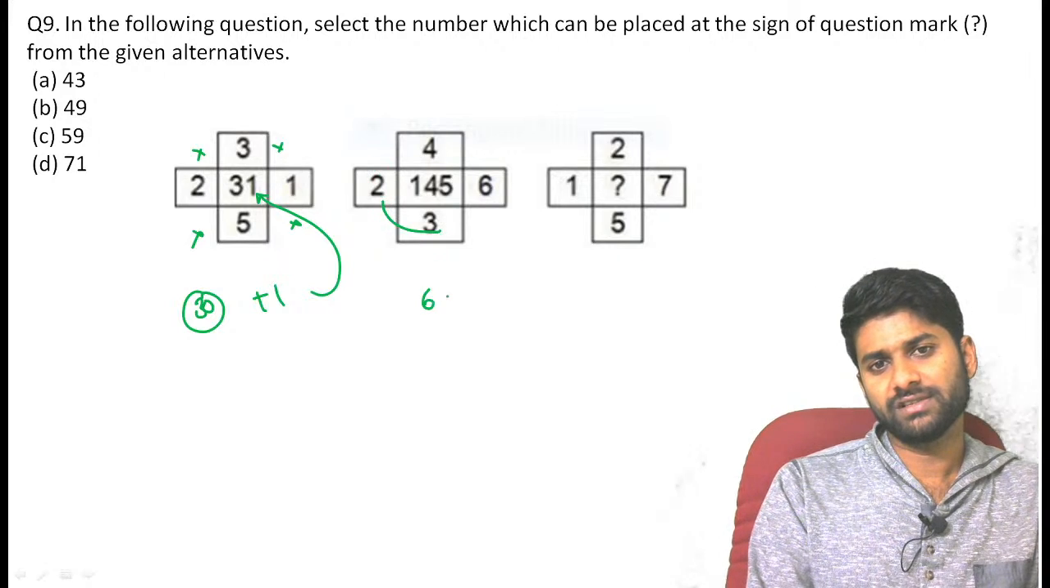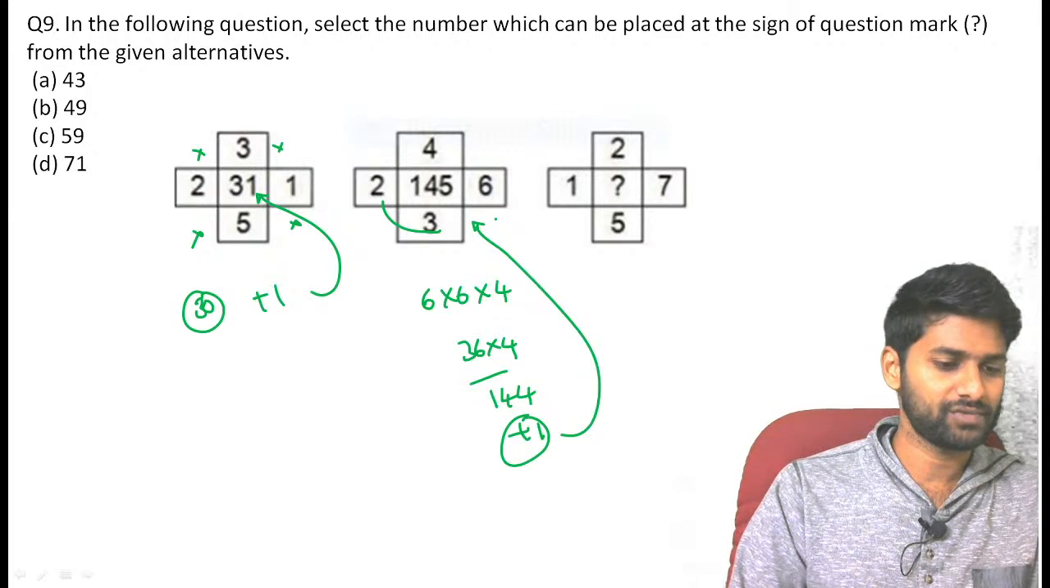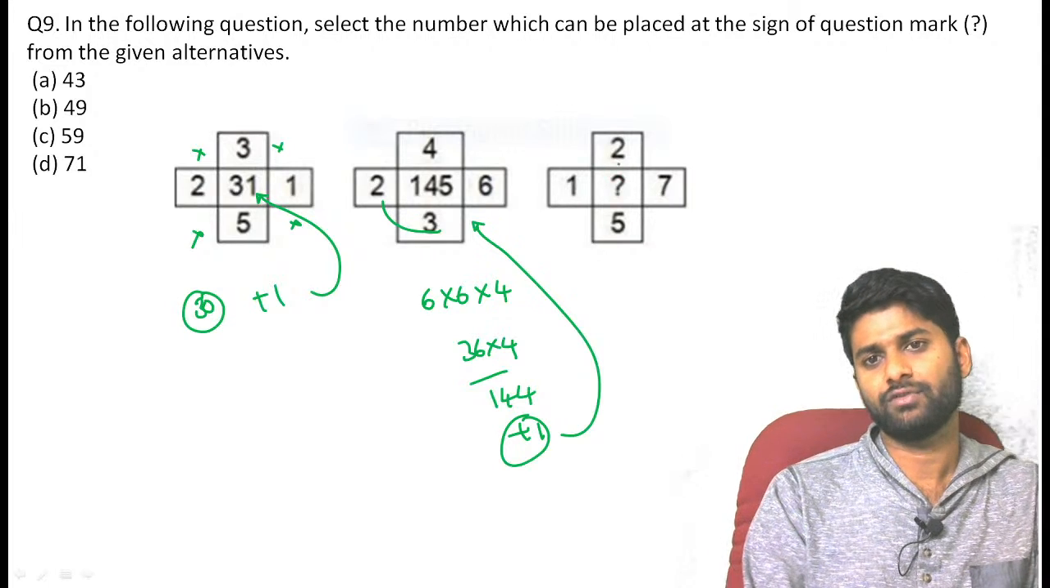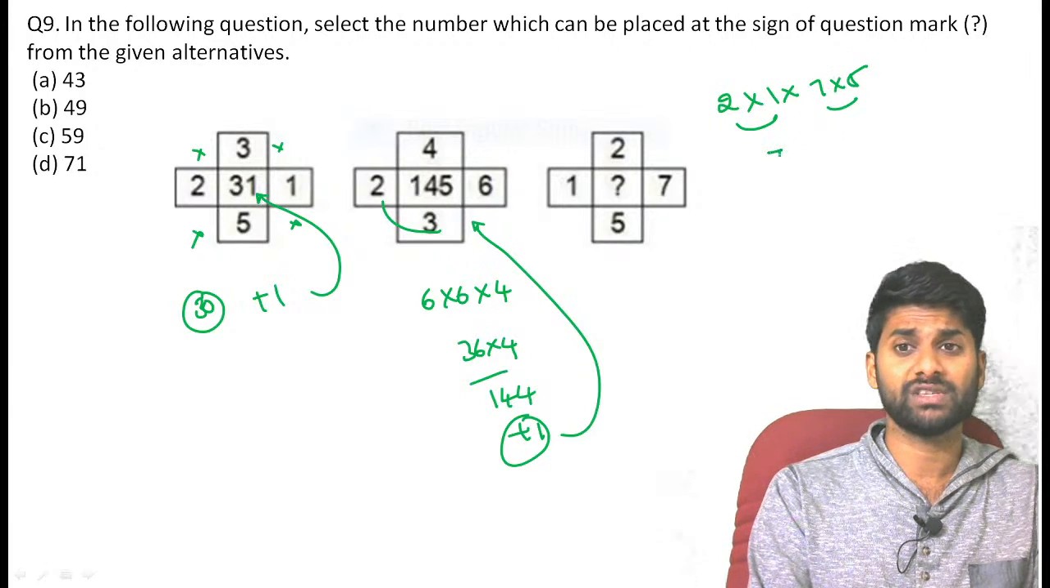So 3 2s are 6, 6 6s are 36, 36 4s are 144, again plus 1. The resultant becomes 145. So it satisfies all the conditions. Then what is the final answer? See, 2 into 1 into 7 into 5. So 2 1s are 2, 7 5s are 35, so 35 2s are 70.